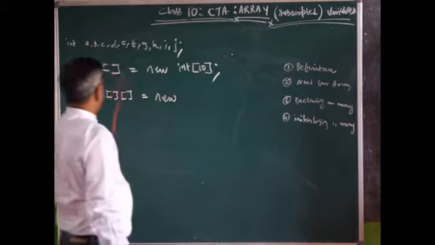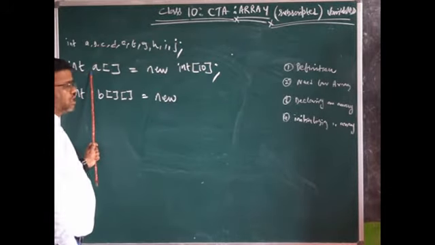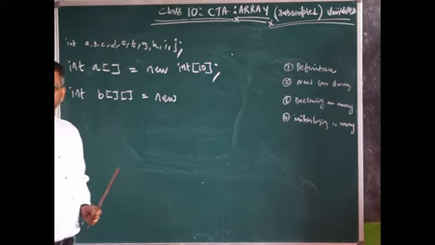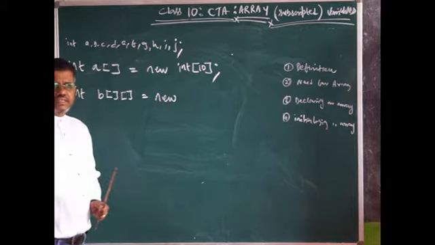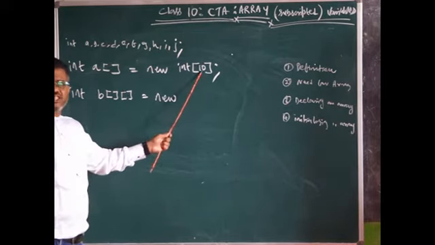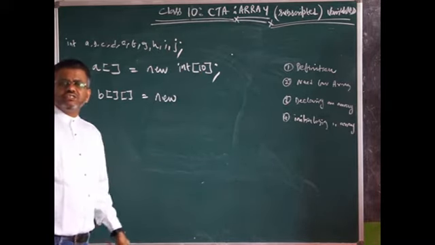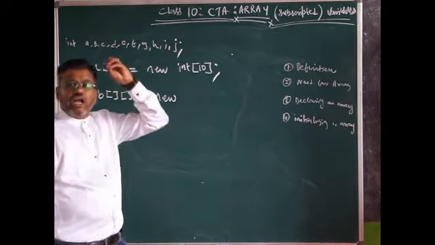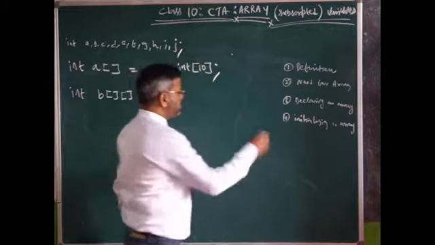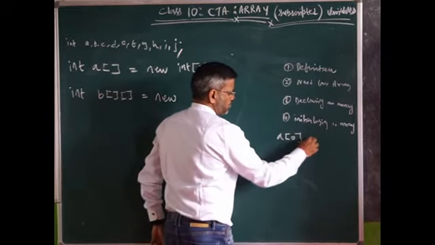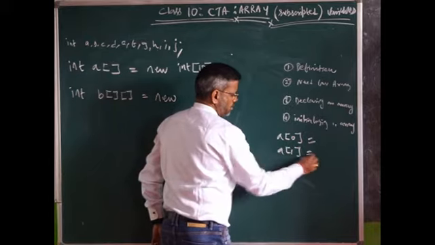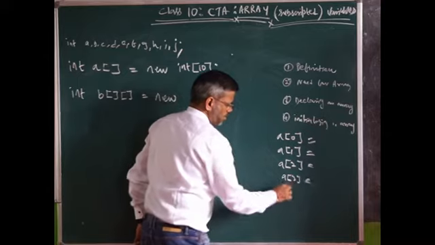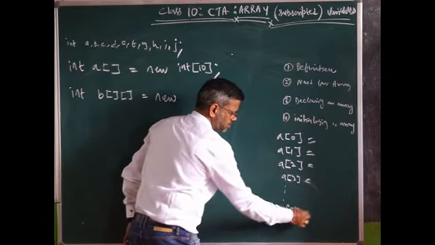What does it do? Integer A, which is an array, I am reserving. New is a keyword, one of the 48 keywords. It reserves how many spaces? 10 spaces, all of them integer. In short, what does this mean? The computer allocates and reserves spaces: A of 0, A of 1, A of 2, A of 3, up to A of 9.